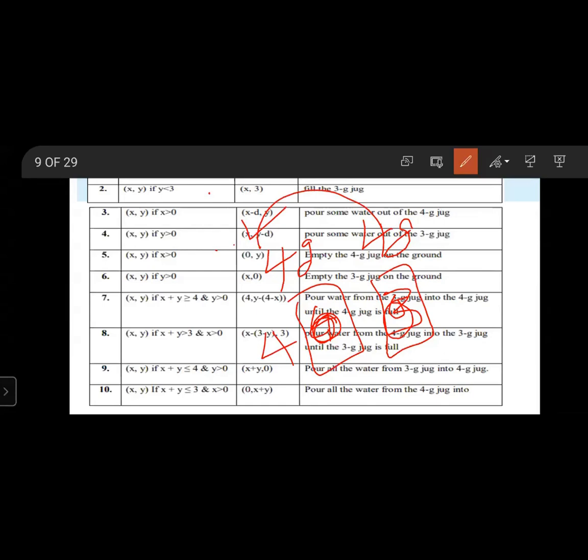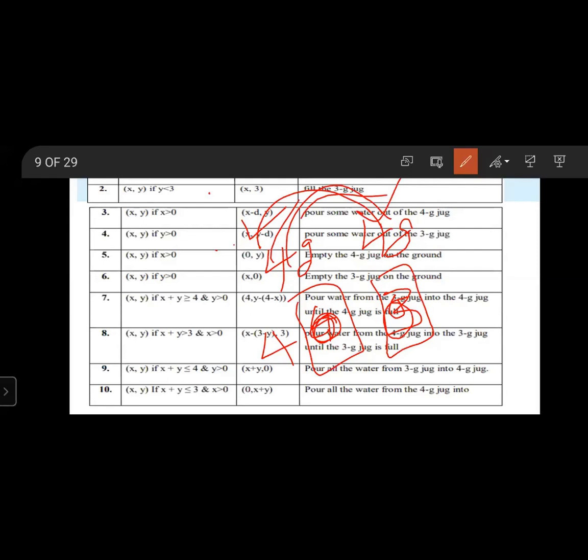Next, eighth rule, (x, y) if x plus y greater than or equal to 3 and x greater than 0 goes to (x minus (3 minus y), 3). That means pour water from the 4 gallon jug into the 3 gallon jug until the 3 gallon jug is full.